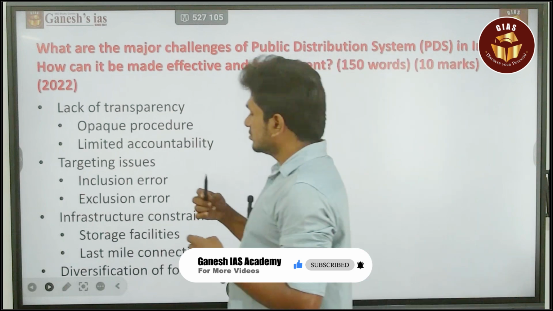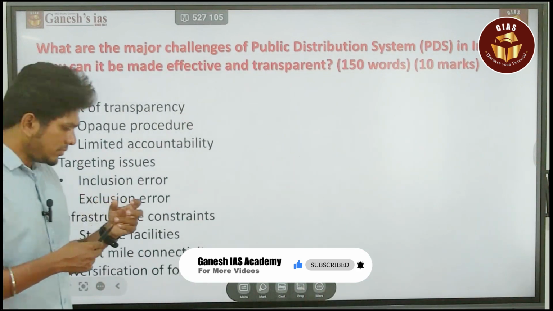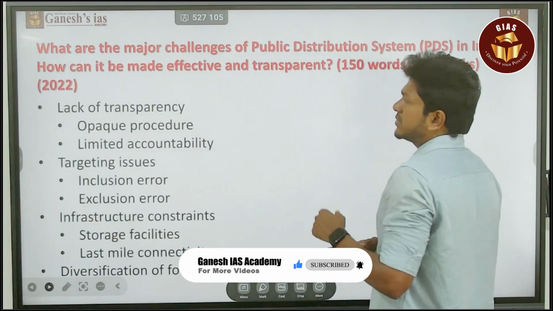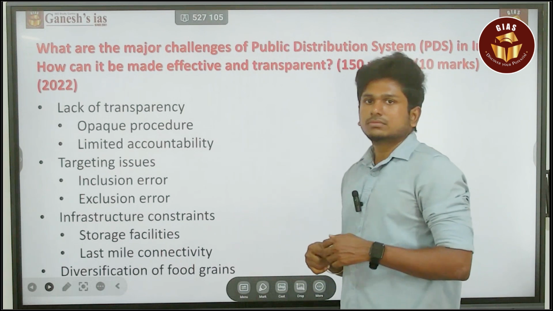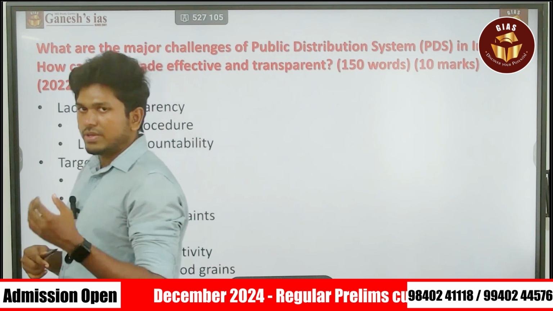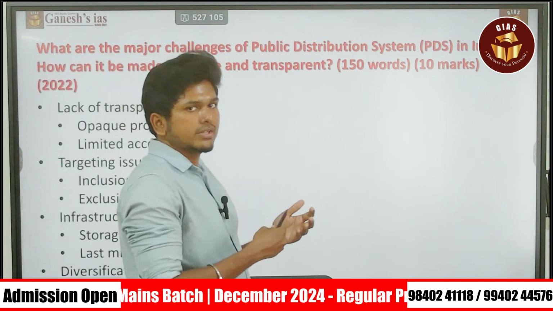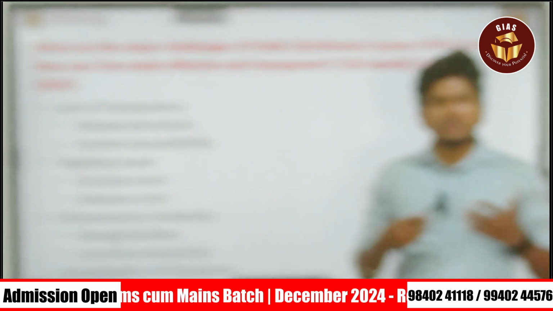Okay, so let's club those points and make them more enriched in your answer. The first thing is lack of transparency, opaque procedure and limited accountability. Consider that you receive a message that you procured 10 kg of wheat from the ration shop, but in reality you didn't.